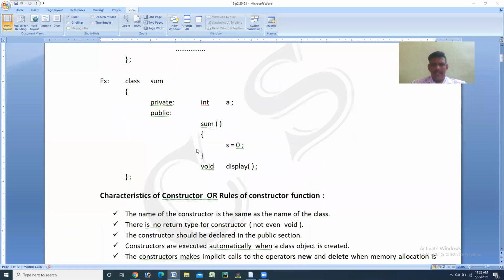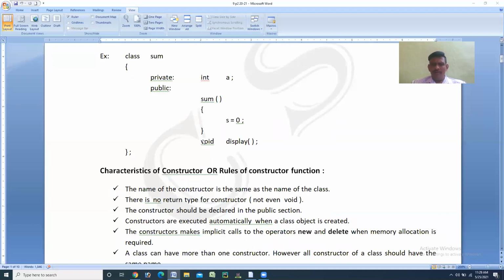Then, third point, the constructor should be declared in the public section. Where do you write the constructor? The constructor should be written in the public section of a class. Like in the example where you have written, that is in the public section, we have written the constructor. The constructor should be declared in a public section of a class. Then, point number 4. Again, we are writing the definition here, nothing else. That is, constructors are executed automatically when a class object is created. This is again one of the characteristics or rules.